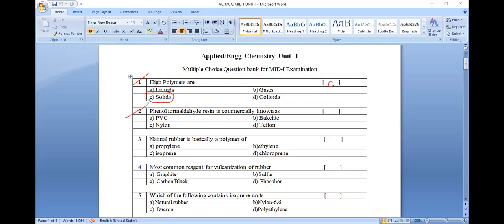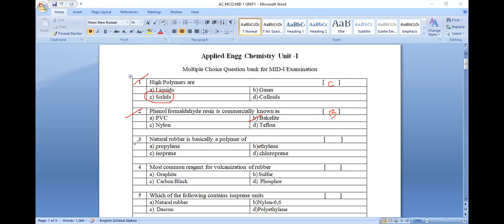Next, question number 2. What is known to be phenol formaldehyde resin? Phenol formaldehyde resin is known to be Bakelite. Bakelite has an alternative name, which is phenol formaldehyde resin.